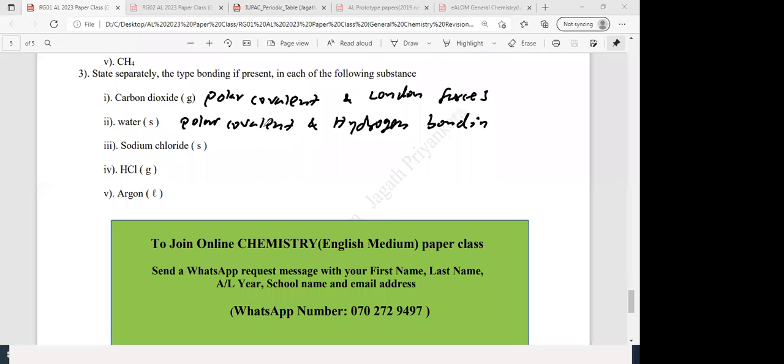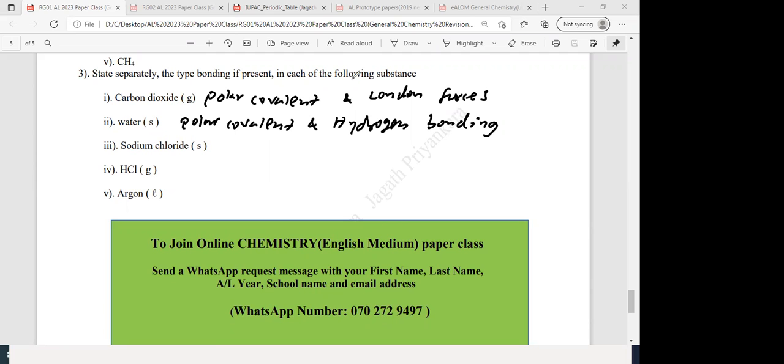Next one, sodium chloride, NaCl. Solid NaCl. What is the type of interaction? I am expecting the answer on this one from everyone. What are the bondings? Quickly post the answer. Number 3, sodium chloride. What is the type of bonding present? This is very important.